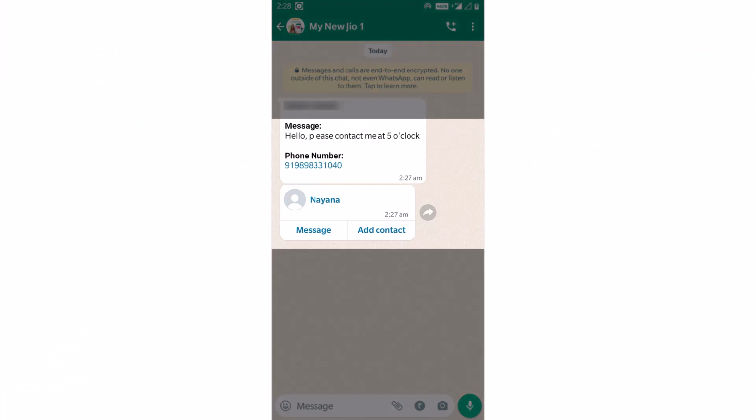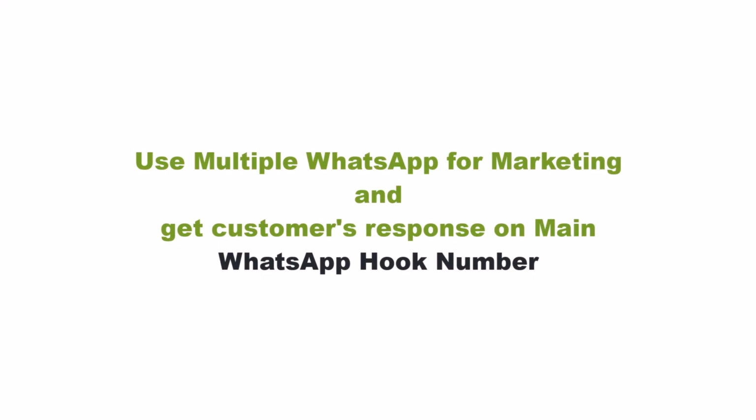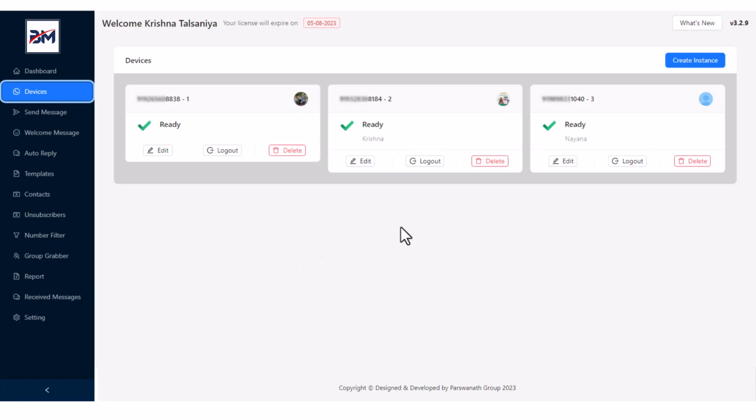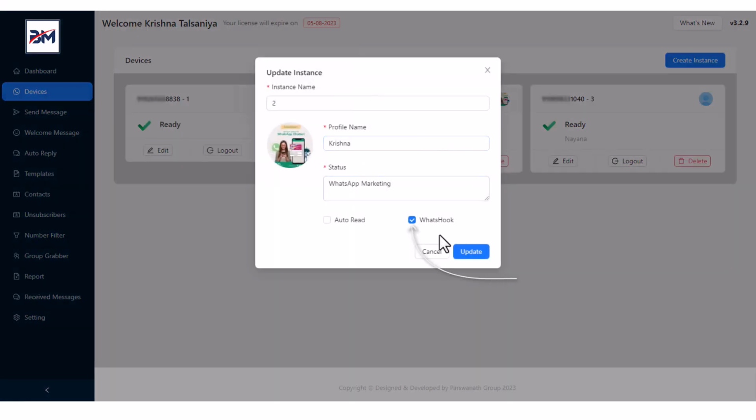We get notification on the hook number like this. So no matter how many WhatsApp numbers you use for marketing, you will be notified on your hook number. But the condition is that the device needs to be connected with the hook number from here. If this check mark is on, it means this device is now connected with the hook number. So you will get notification from this device. If this is unchecked, then you will not get notification from this device.